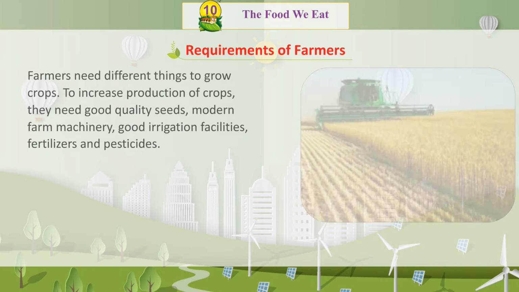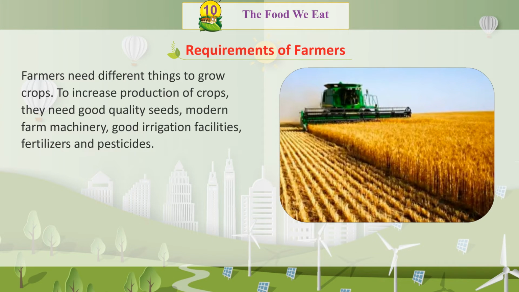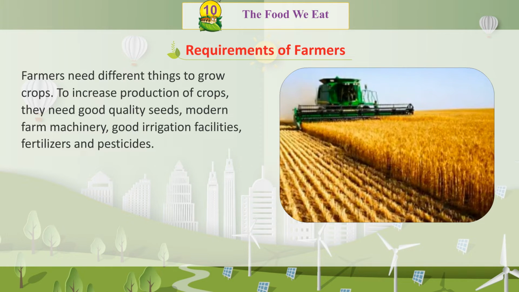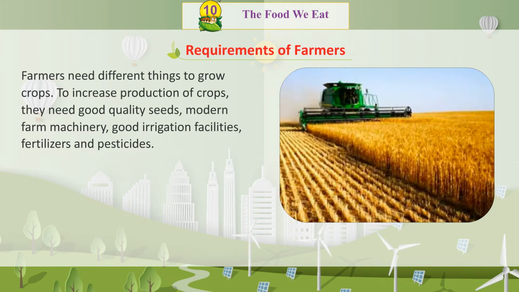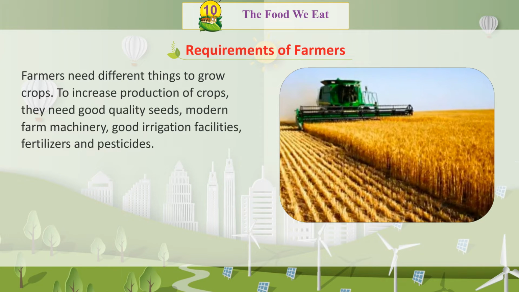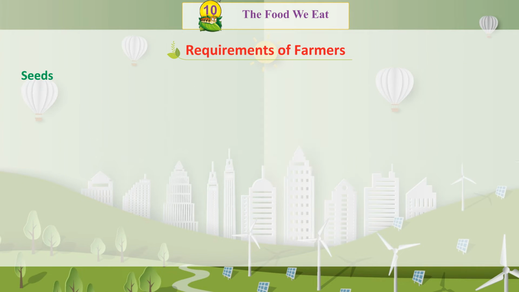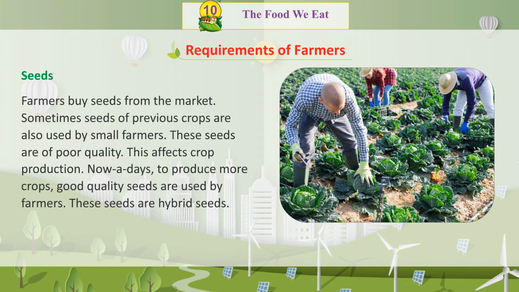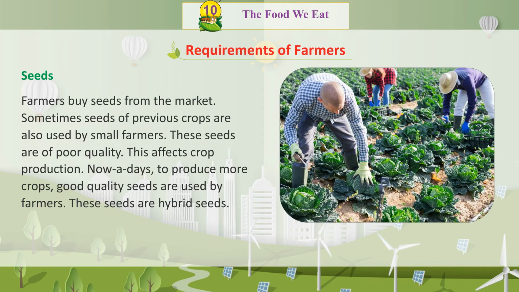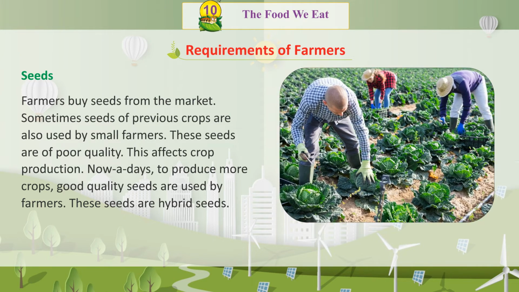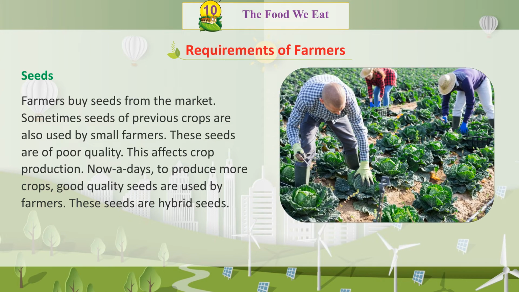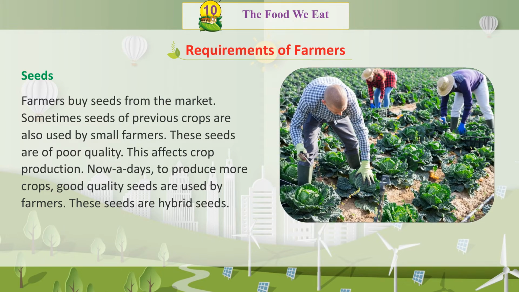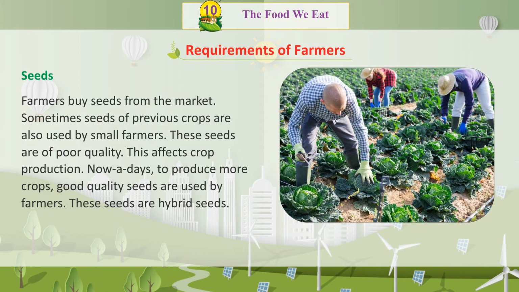Requirements of farmers. Farmers need different things to grow crops. To increase production of crops, they need good quality seeds, modern farm machinery, good irrigation facilities, fertilizers, and pesticides. Seeds. Farmers buy seeds from the market. Sometimes seeds of previous crops are also used by small farmers. These seeds are of poor quality. They affect crop production. Nowadays, to produce more crops, good quality seeds are used by farmers. These seeds are hybrid seeds.